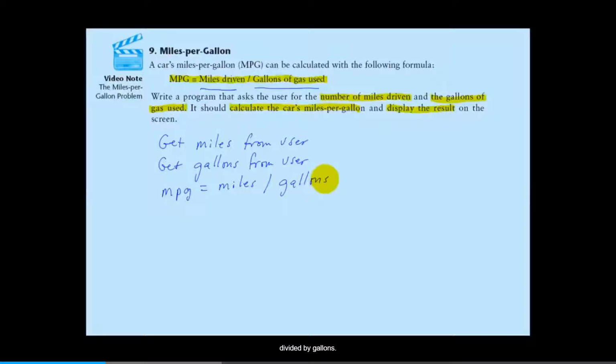So there we've calculated the miles per gallon, and the last thing to do is to display the result on the screen. So let's just say display MPG. Of course, we want to display a message that tells the user what that number means, the MPG. But this is the overall algorithm that the program should perform.